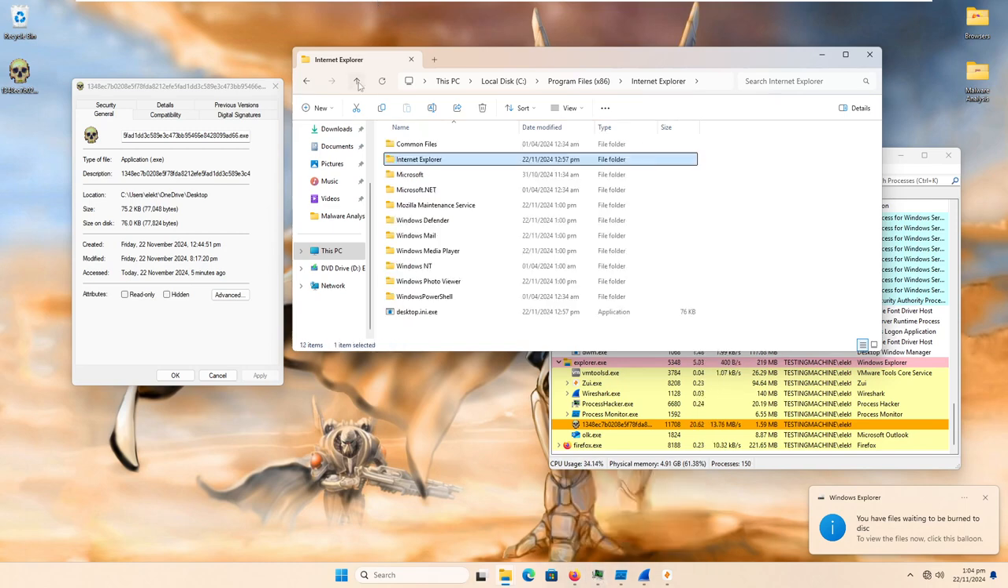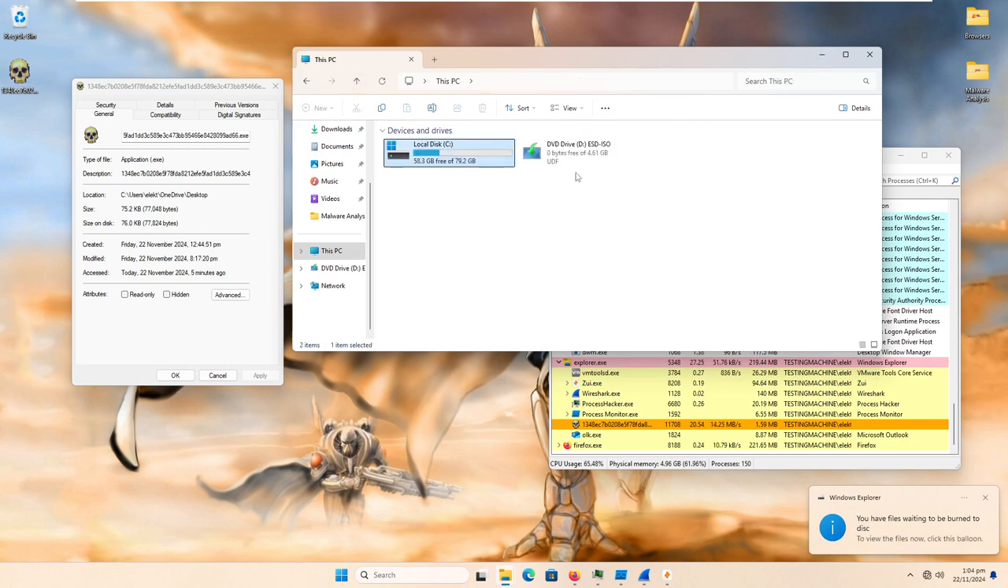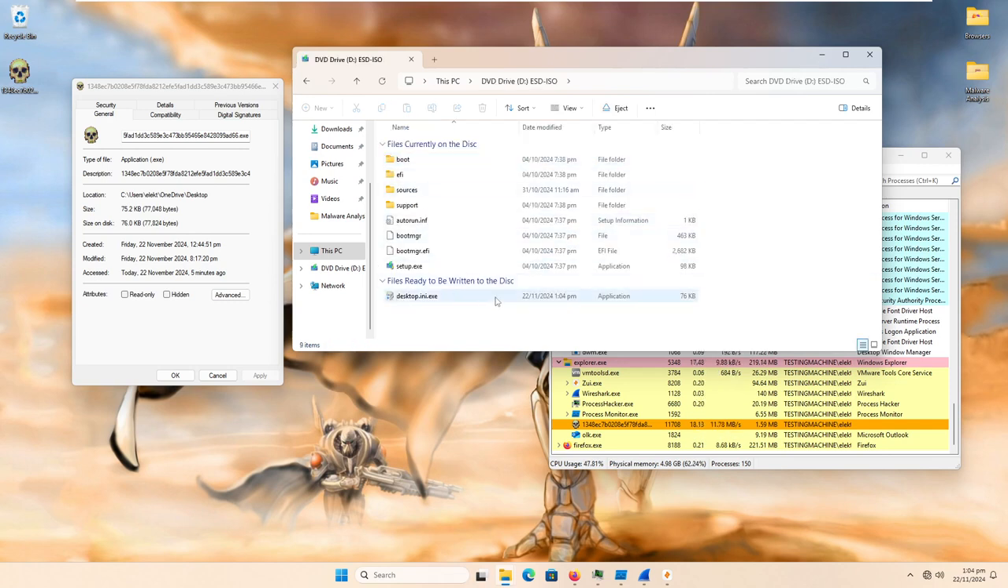So now if we go to the D drive, if you remember in a previous video, this is actually just the ISO for Windows 11 attached to the virtual machine. But if we go in here, we can see that not even the attached hard drive or DVD drive is safe from this malware. So it does actually infect devices attached to the computer as well.